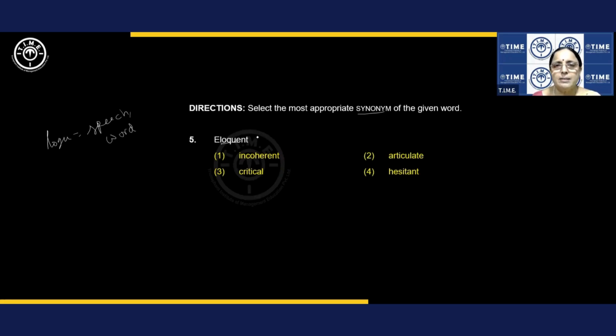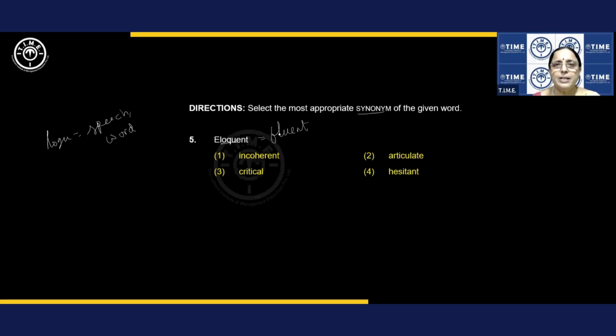So eloquent is fluent. See, what am I doing, students? As soon as I read the word, I'm not going to the choices, right? Don't be in a haste to go to the choices, please. Spend some time on the question, and try to recollect some word or the other, and then go to the choices so that you won't be confused or misled by the choices which are close. Agree? Right. Let's see.